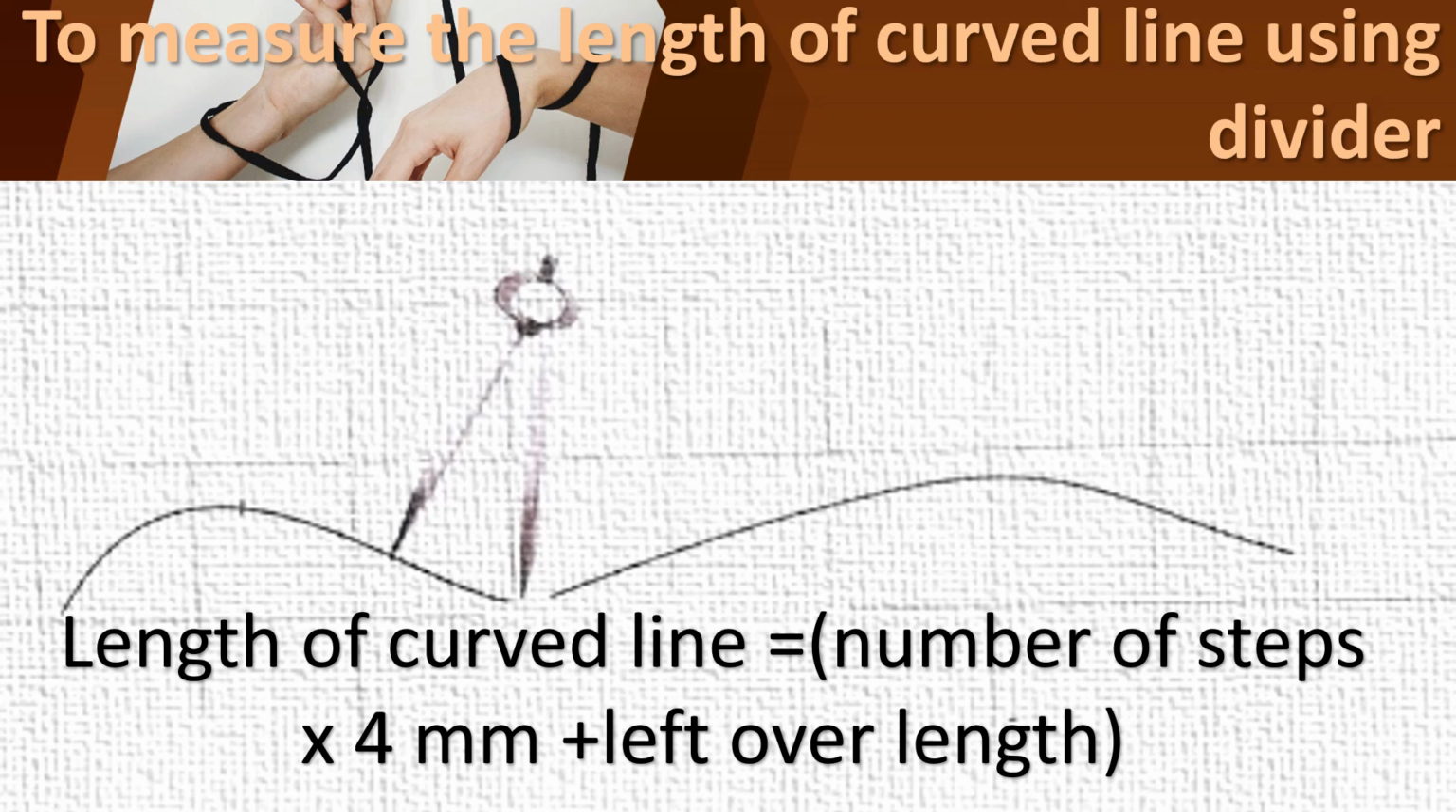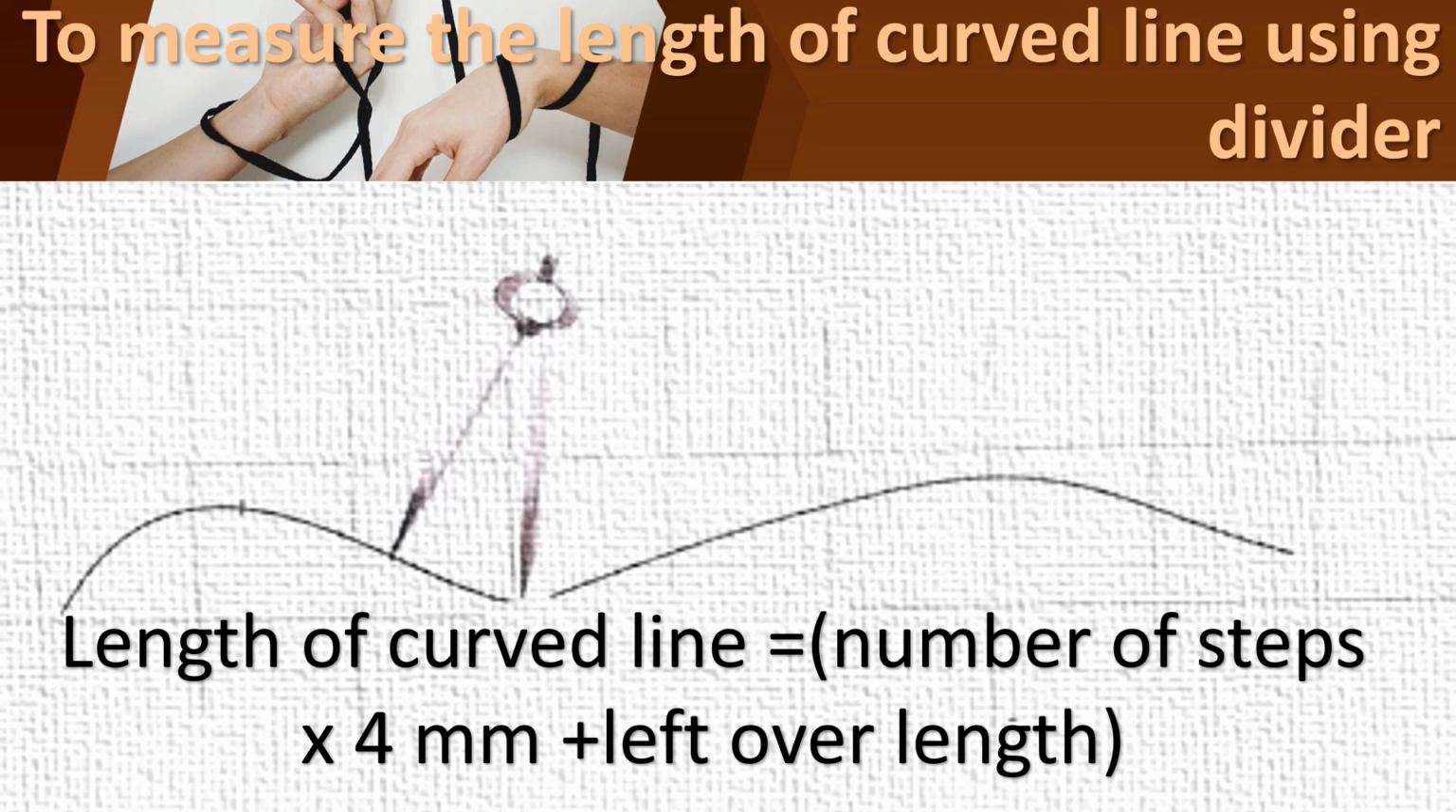So we have learned two methods, children, for finding the length of a curved line. One is the string method. The next one is the divider method. The string method is very easy. If you just place the thread throughout the curve, we can find the length very easily. After that, if we measure the length of the string, we will get the length of the curved line.